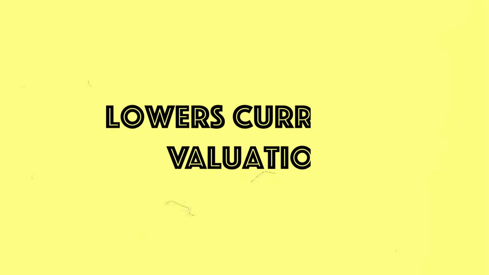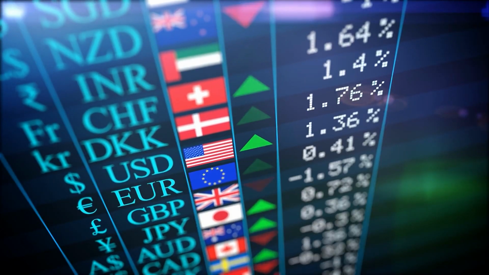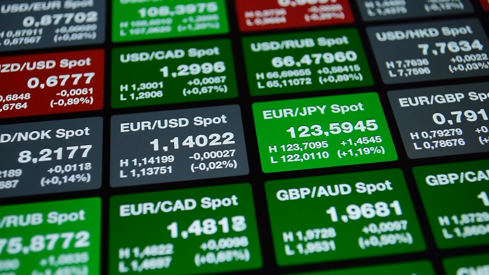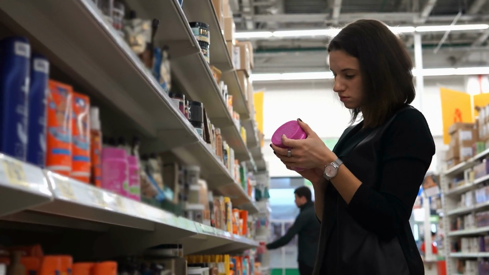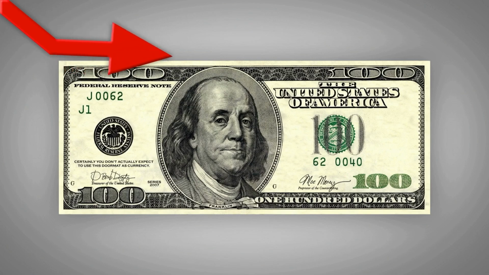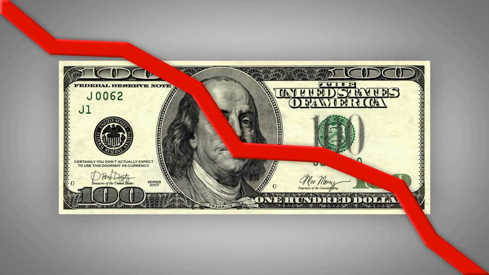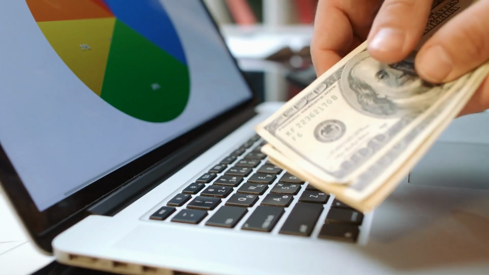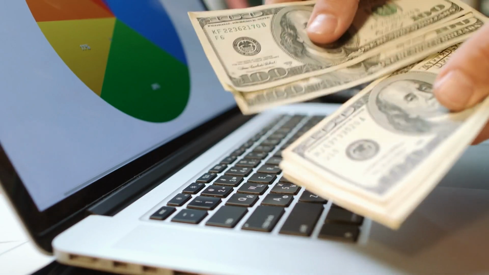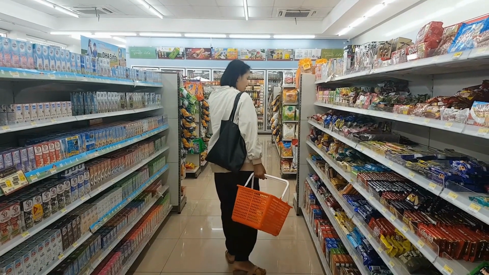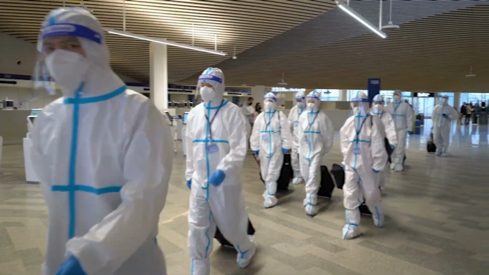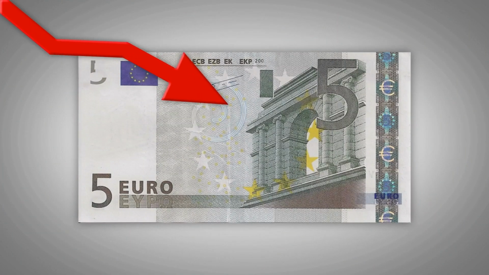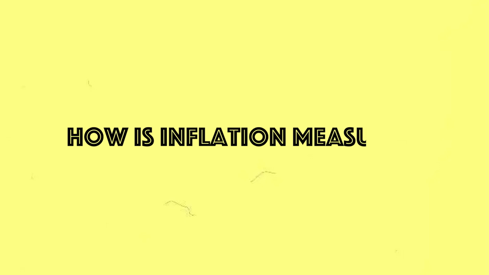10. Lowers currency valuation. When prices go up, the value of money decreases. When the value of currency decreases, it means that you need to spend more money in order to purchase the same quantity of goods and services. From 1980 to 2019, the value of the US dollar decreased by more than 50%. It's important to note that the purchasing power of money has decreased over time. In other words, the same amount of money you had in 1980 can only buy you half the quantity of goods or services today. In addition, amidst the pandemic in 2020, the value of the dollar decreased by 1/10 in comparison to the euro.